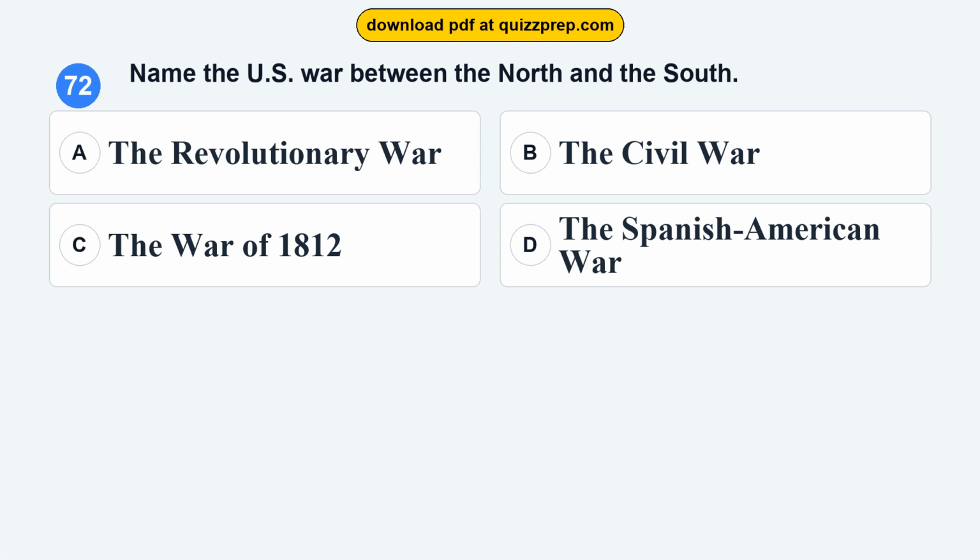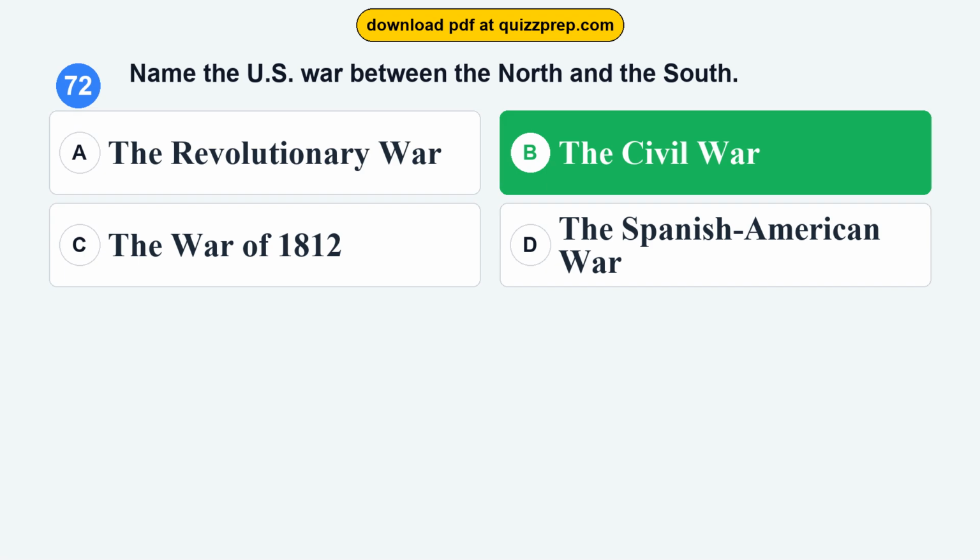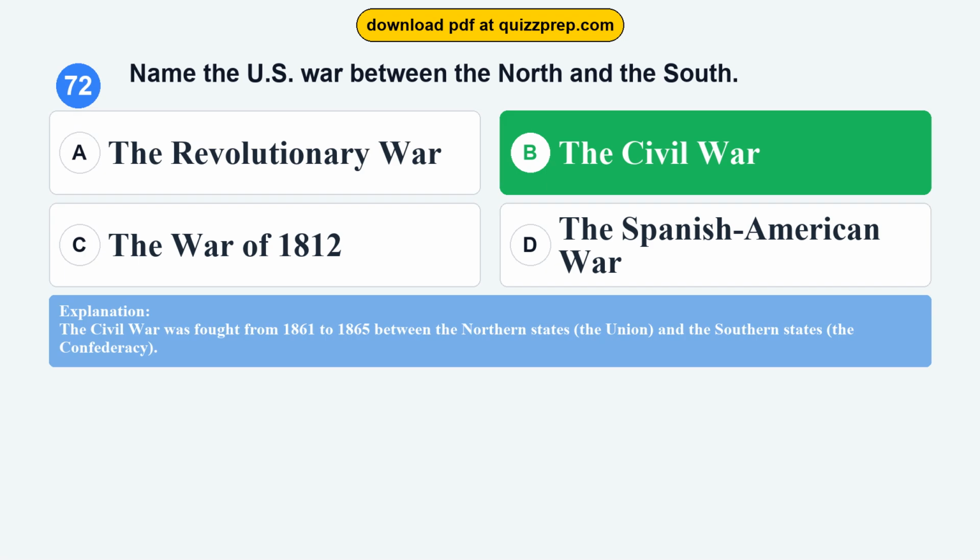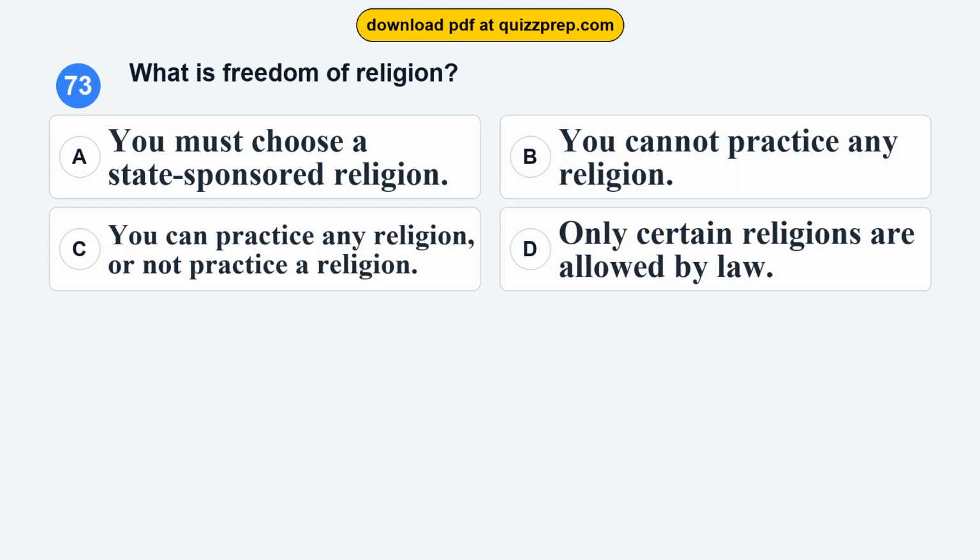Question 72. Name the U.S. war between the North and the South. Option A, the Revolutionary War. Option B, the Civil War. Option C, the War of 1812. Option D, the Spanish-American War. The correct answer is option B, the Civil War. The Civil War was fought from 1861 to 1865 between the Northern States, the Union, and the Southern States, the Confederacy.